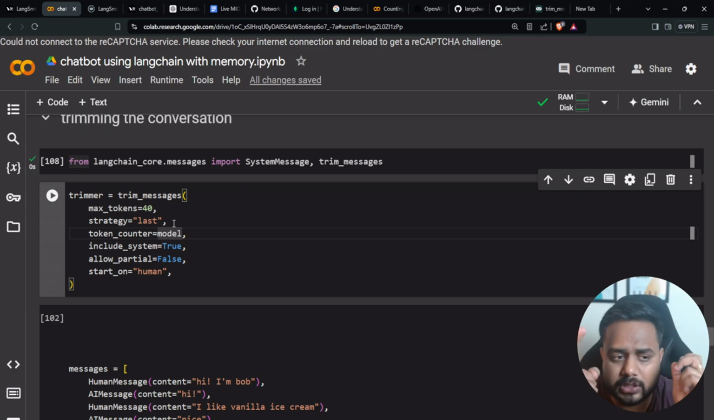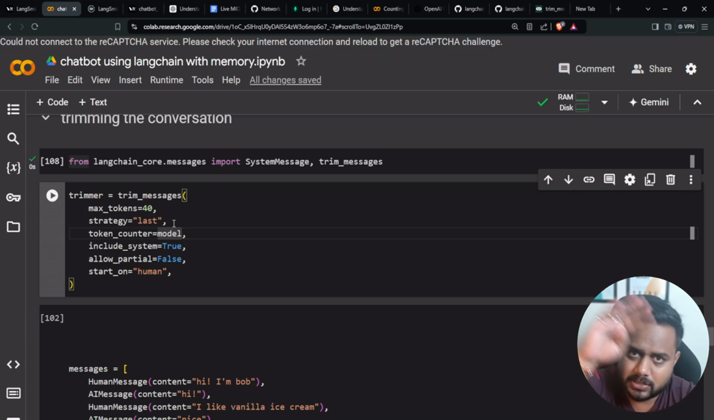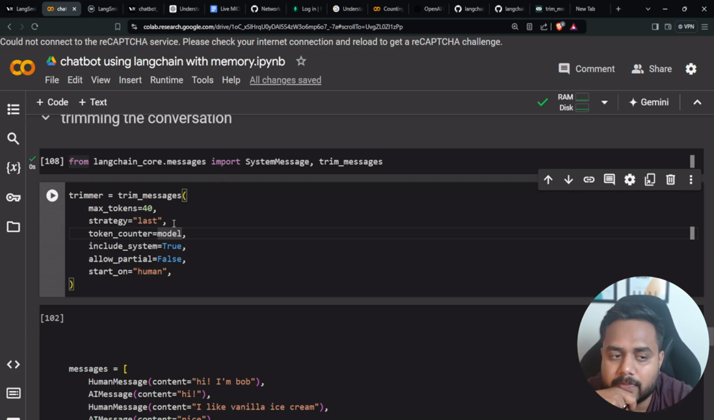Strategy-wise, there are two things: one is first, and the second is last. A third one is random; randomly also you can take messages. First means the first couple of messages, last means the last couple of messages according to this max token, and random means random messages according to this max token. Getting my point?